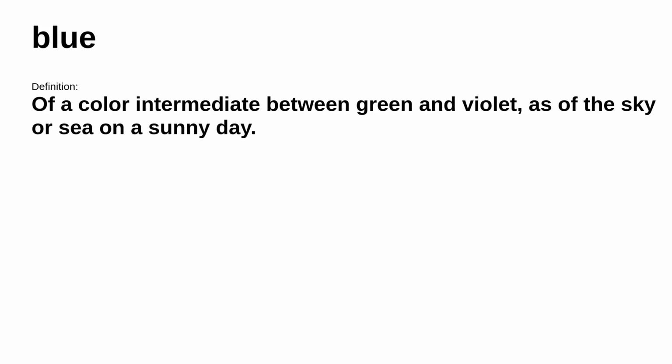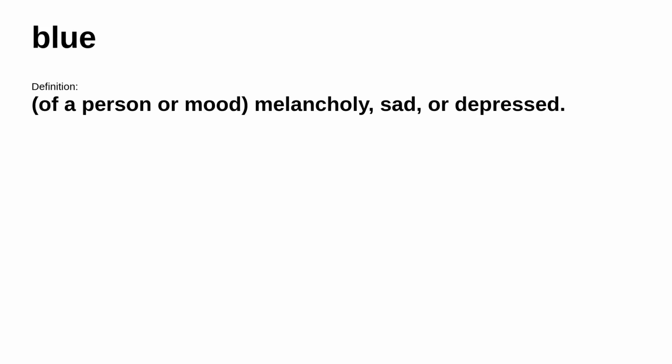Up next, blue. It means of a color intermediate between green and violet, as of the sky or sea on a sunny day. Consider this example: the clear blue sky. However, in a different situation, it means of a person or mood, melancholy, sad, or depressed. Consider this example: he's feeling blue.